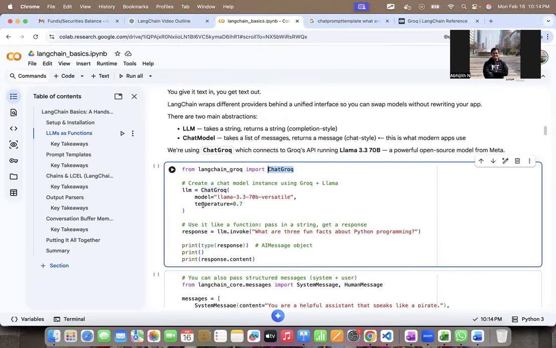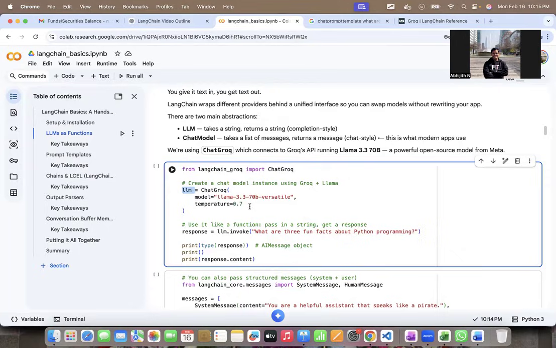Now I'm going to create an object called llm, and this object is of the type ChatGroq. I'm going to pass two attributes to it: one is a model attribute and the other is a temperature attribute. For the model attribute, I pass the specific model, Llama 3.3 70B versatile. And I set the temperature of the model to be 0.7.